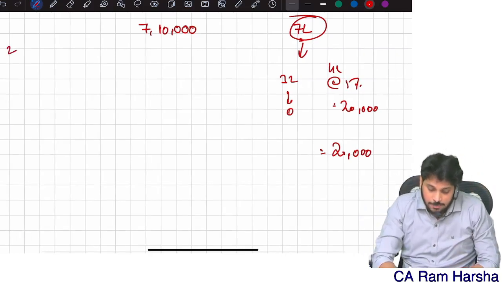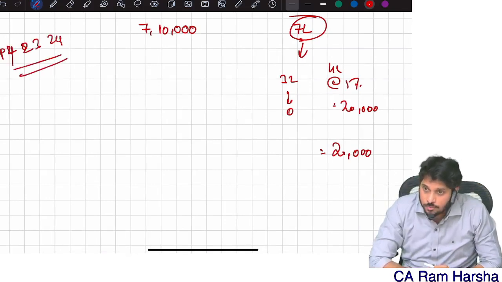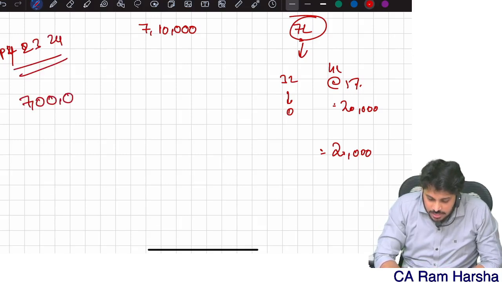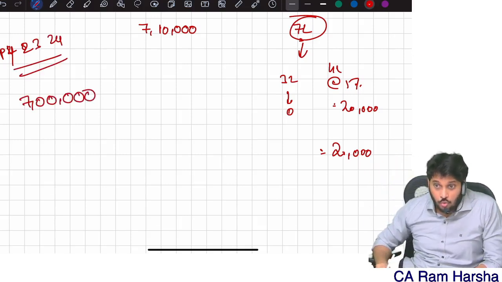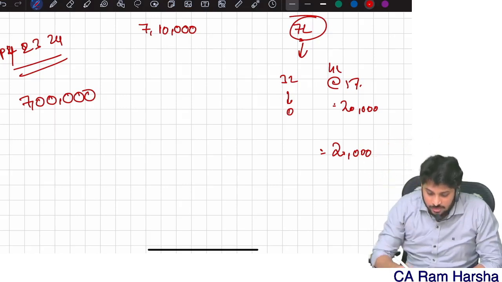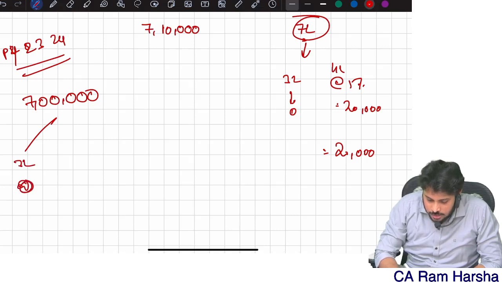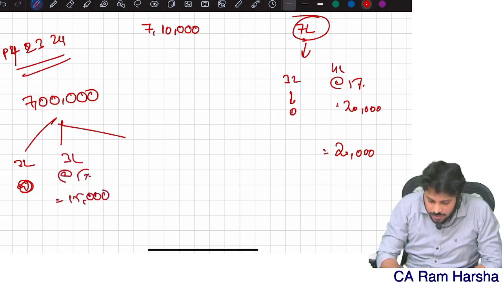Suppose I am computing income tax for 23-24, assuming my income is 7 lakhs only. In the 23-24 previous year, what were the tax rates? Up to 3 lakhs, 0. 3 to 6 lakhs, 3 lakh into 5% is 15,000.